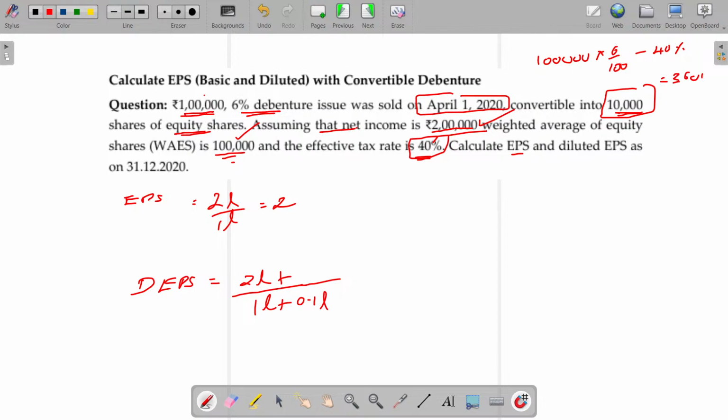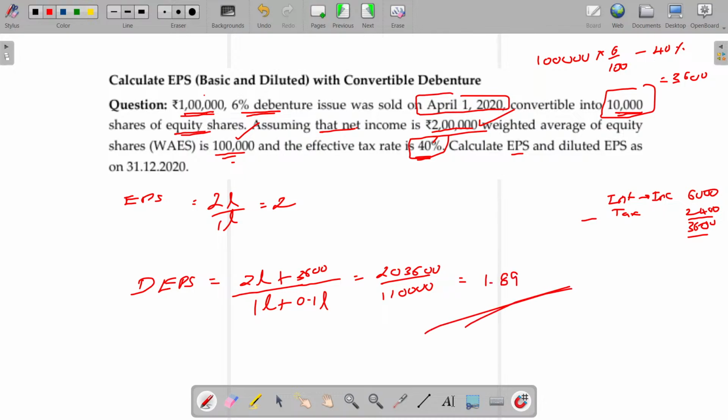Okay, 3,600. If interest becomes your income due to this, it will not be entirely for equity shareholders because you have to pay the tax. This amount saved will go to the equity shareholders only after the tax, which is 3,600. So in the numerator, this will increase only by this much. 2 lakhs 3,600 divided by 1 lakh 10,000. Get me the value. 1.89. Clear?